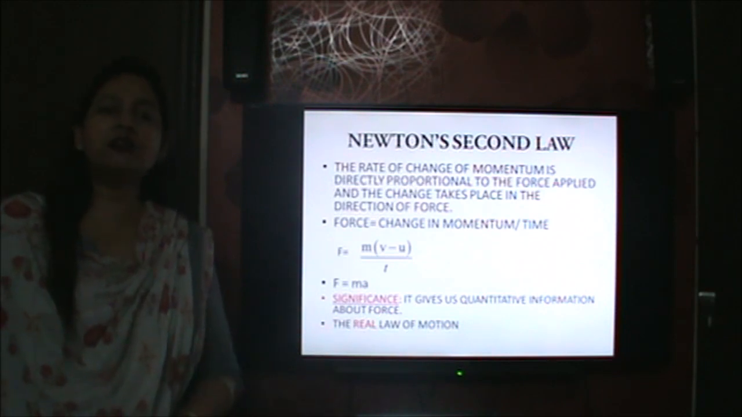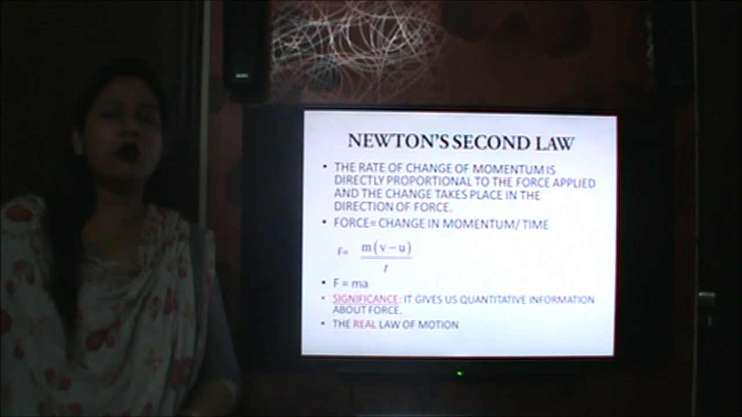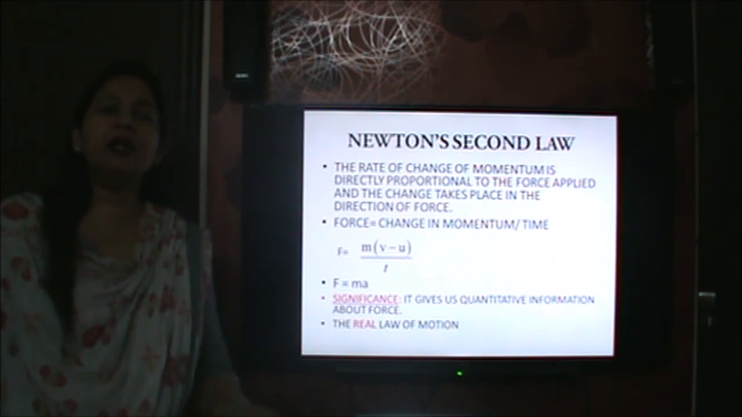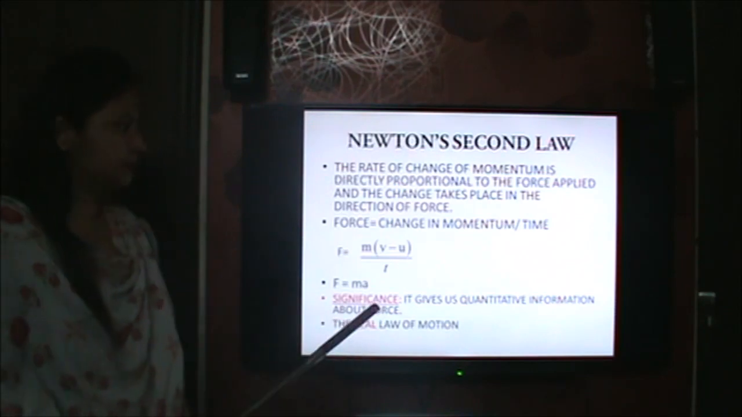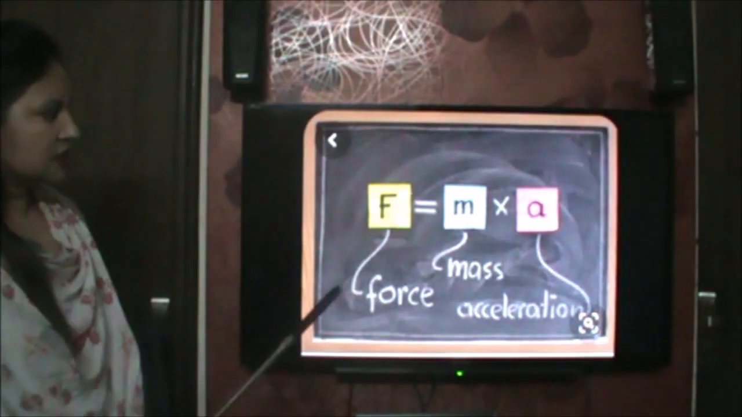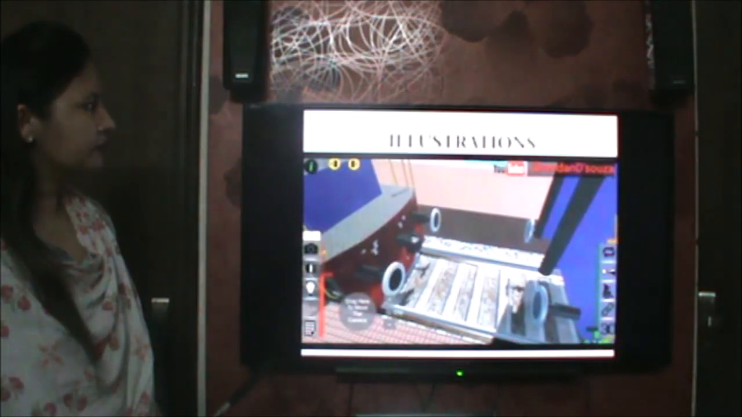And you know, out of the three laws, the second law is called the universal or the real law of motion. The reason is that both the first and third laws can be derived from the second law. So this is F is equal to ma.